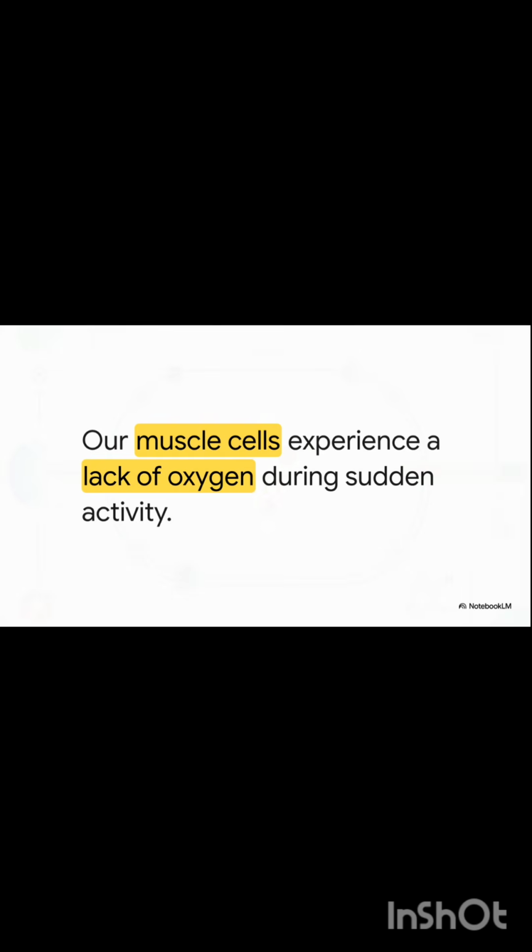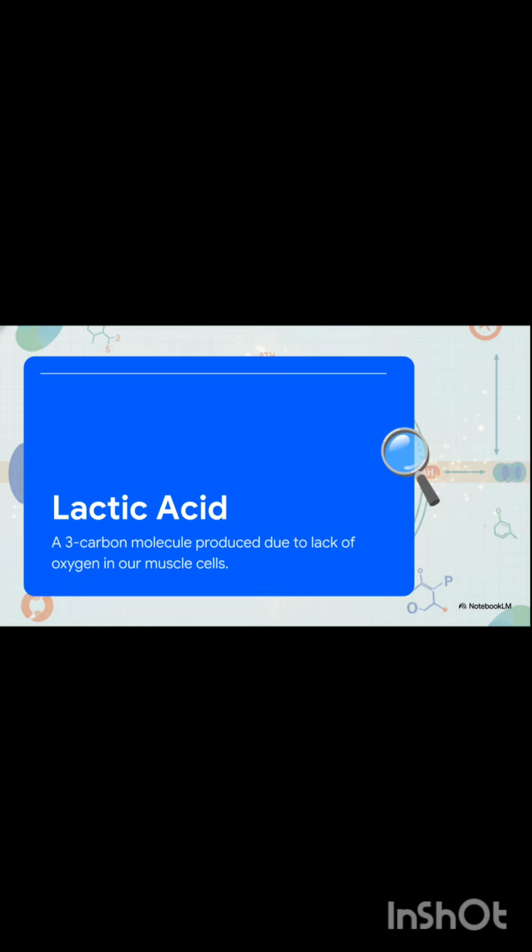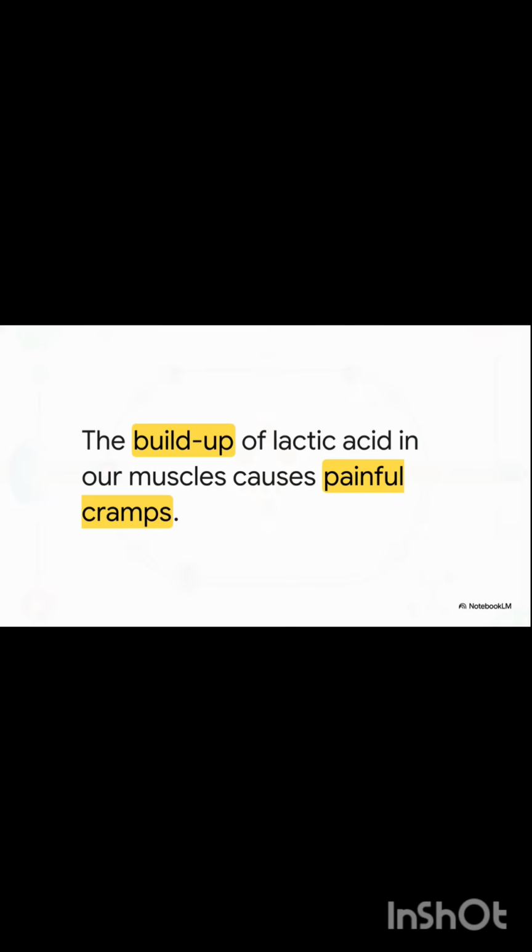Okay, but what about us? What happens in your muscles during a super intense, breathless sprint? Your muscles temporarily run out of oxygen, so they desperately convert pyruvate directly into lactic acid. This incomplete breakdown creates a sudden lactic acid buildup, and yep, that's exactly what causes those terrible muscle cramps.